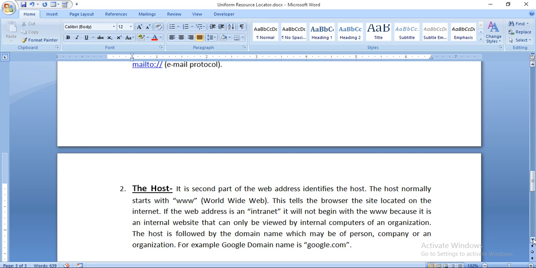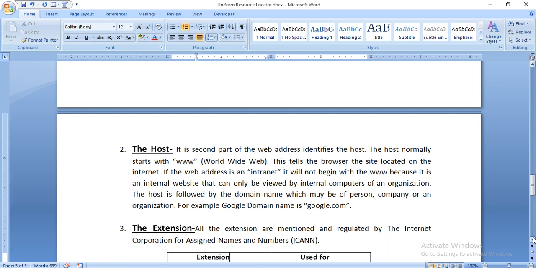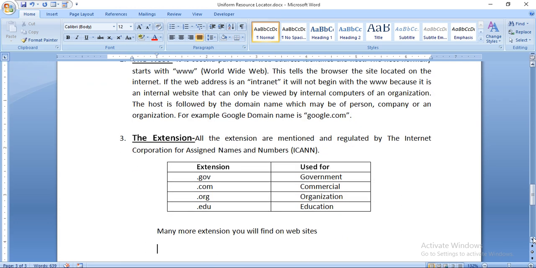For example, Google's domain name is google.com. You always write Google, right? You won't write the IP address of Google because the name is easy to learn.